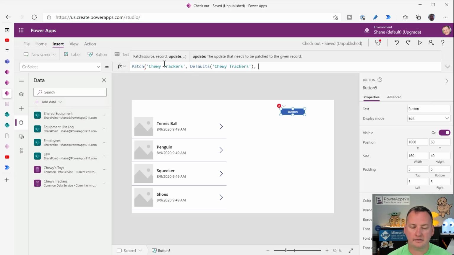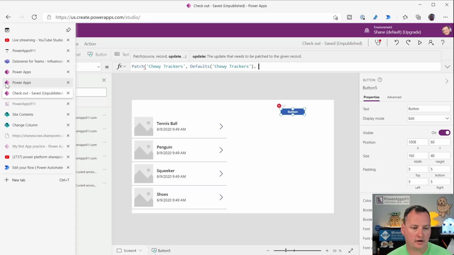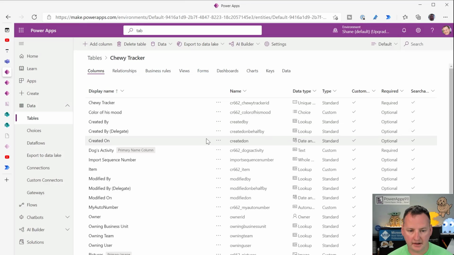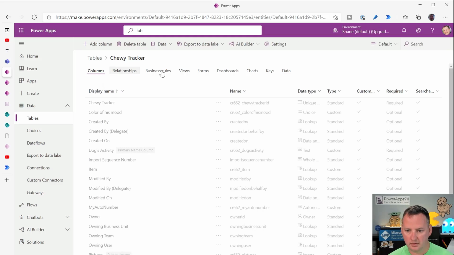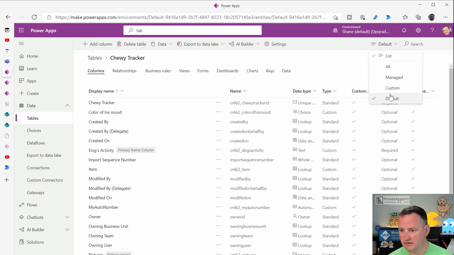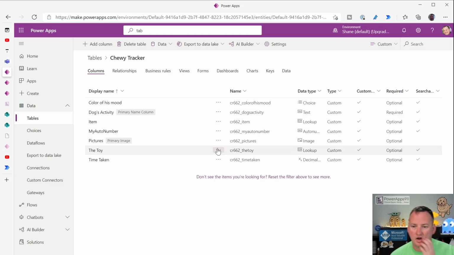And so then let's see, what are the fields that are required? Because I don't know this data set off the top of my head, and I'm sure you do not. Do this. Show me only the custom columns. Thank you. All right. Required is dog's activity. Okay.